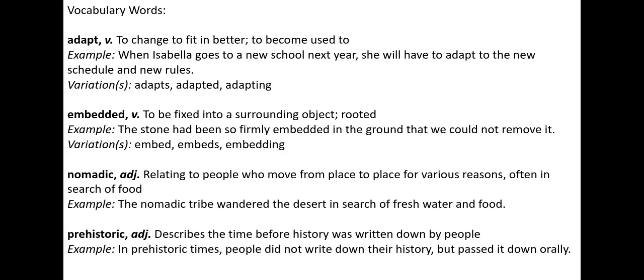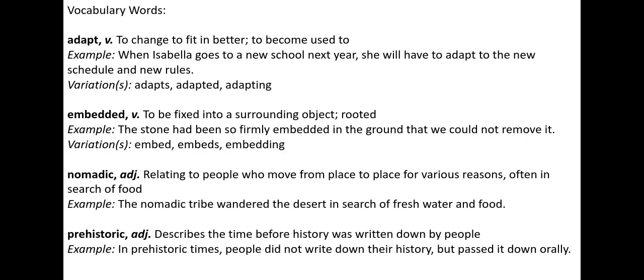When Isabella goes to a new school next year, she will have to adapt to the new schedule and new rules. Embedded is also a verb, to be fixed into a surrounding object, rooted. The stone had been so firmly embedded in the ground that we could not move it.